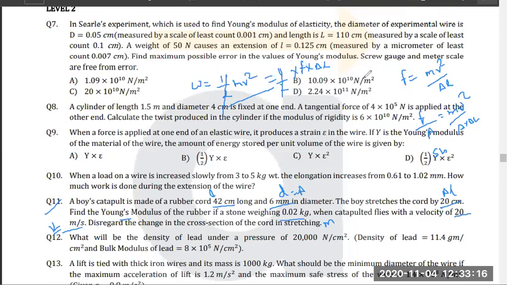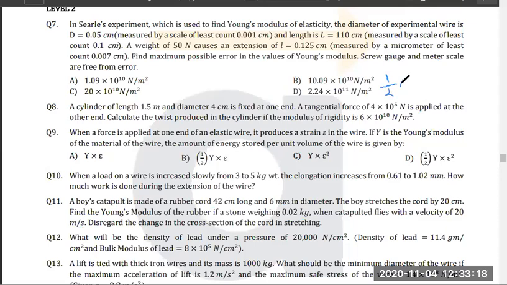Or you can just use half into Y into strain squared. From here you can get it directly. Yes or no? Tell me. Think about it. The only difference is this is for work done per unit volume, so you have to multiply by area into length also. Okay.